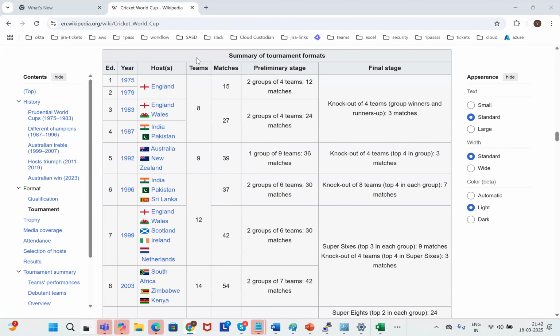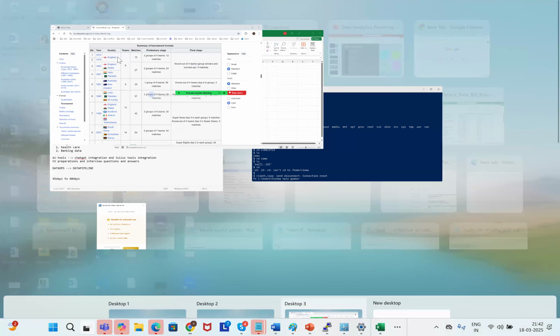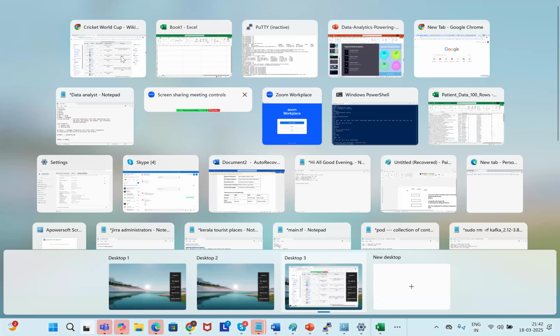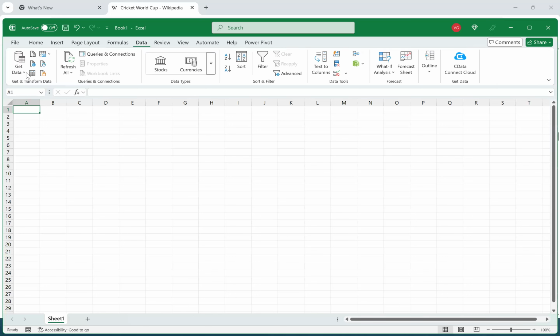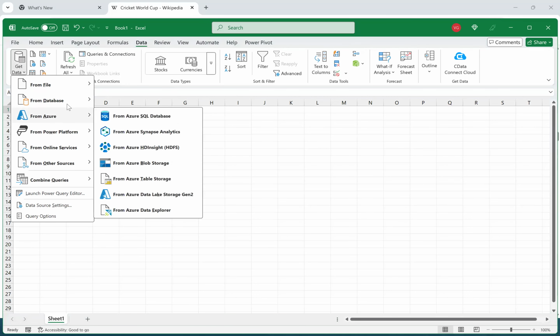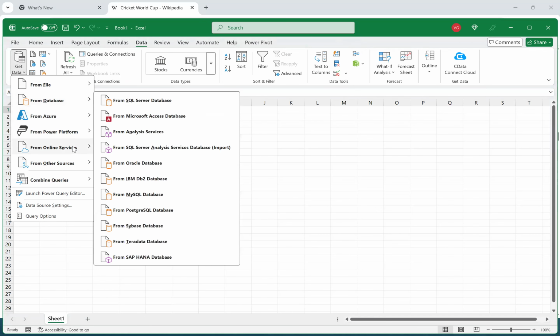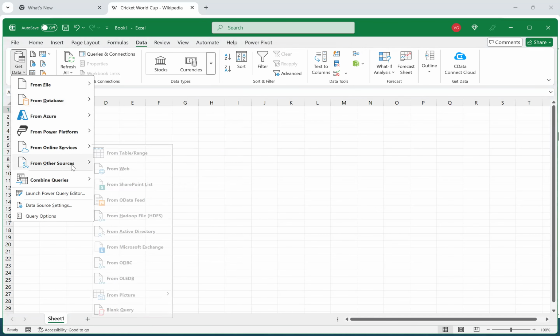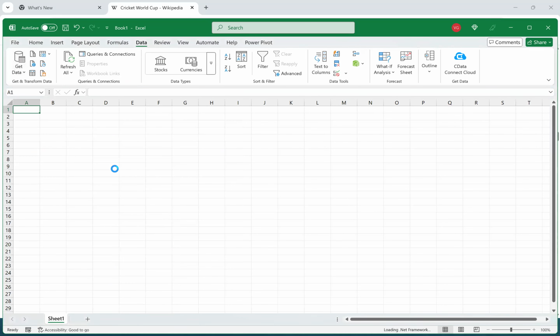So now suppose take an example. Now what I will do, I'll go to Data, Get Data. So from file, from Azure Cloud, from AWS Cloud, from databases also we can do. And from online services, from other sources, like from the web.